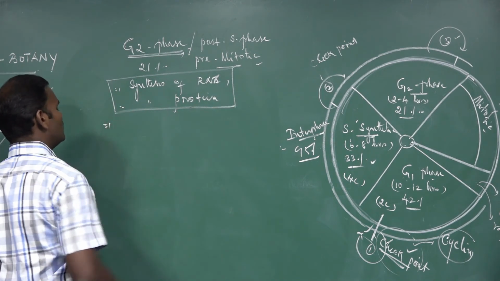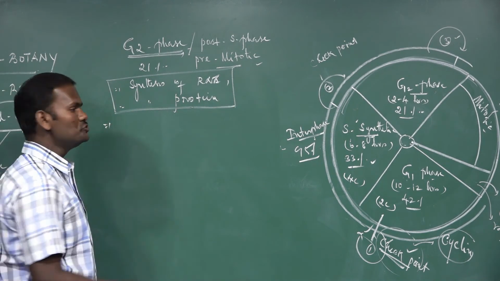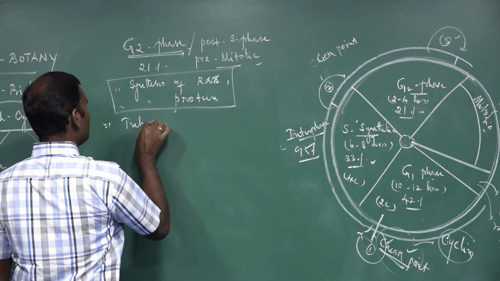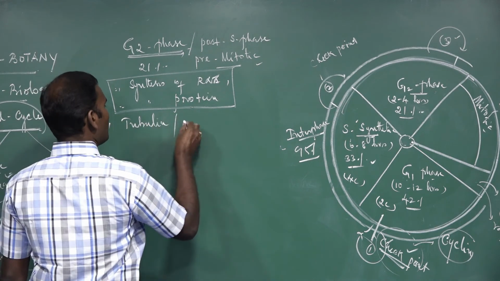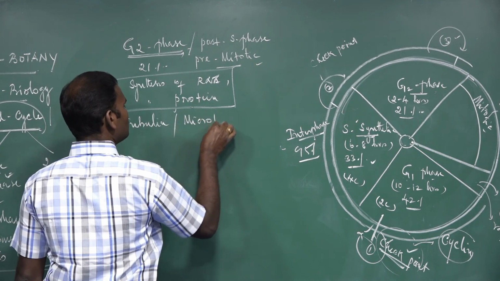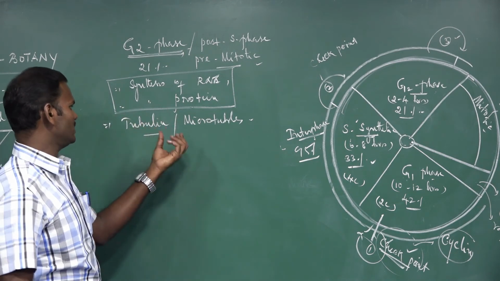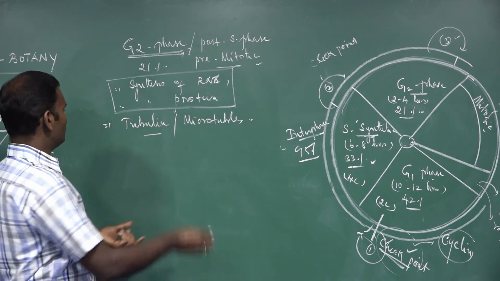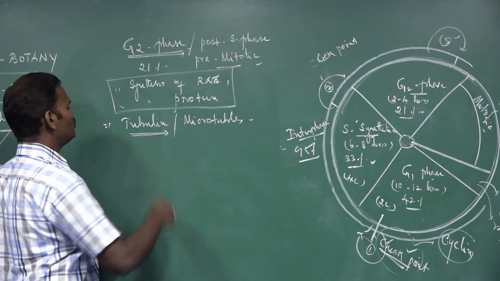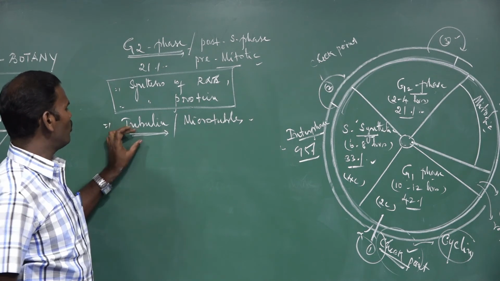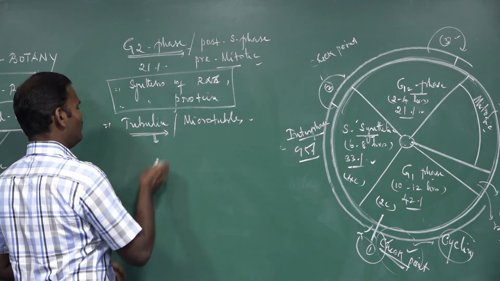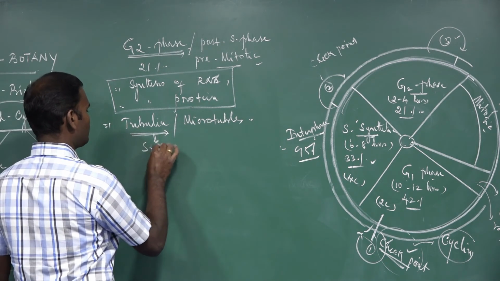In addition to that, tubulin proteins and microtubules are also synthesized in this phase. What is the essence of the tubulin protein? This tubulin protein is essential for the formation of spindle fibers.